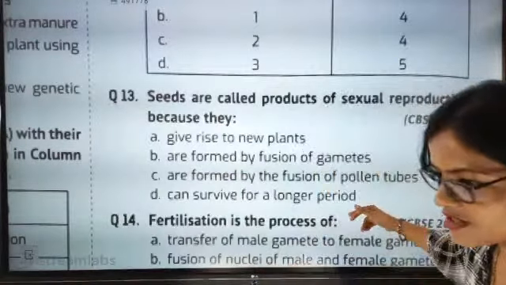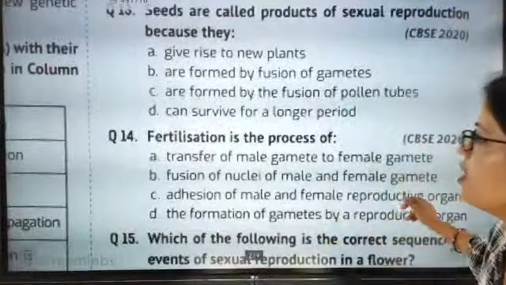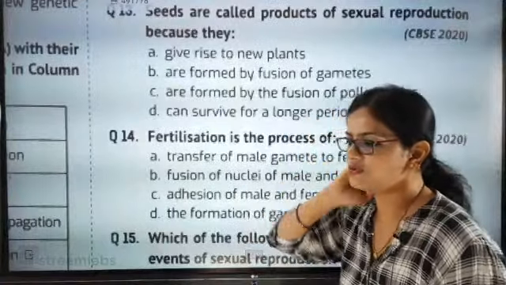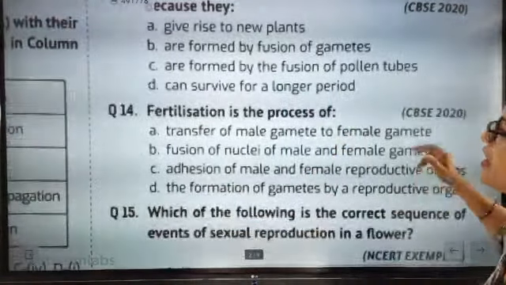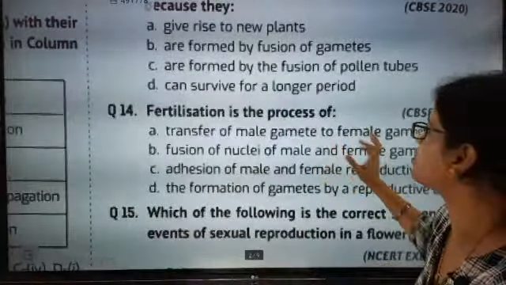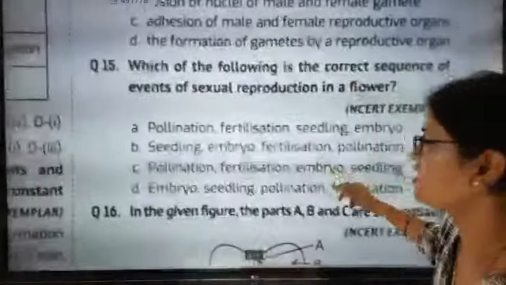Very good, Kavya, but I got Tani's answer first there. In my laptop, I think speed may be varied, but I got the answer. Fertilization is the process of, we have checked this question. Shall we go for the next question?